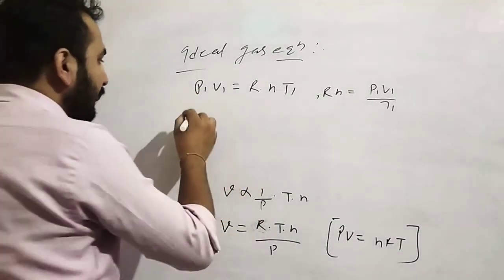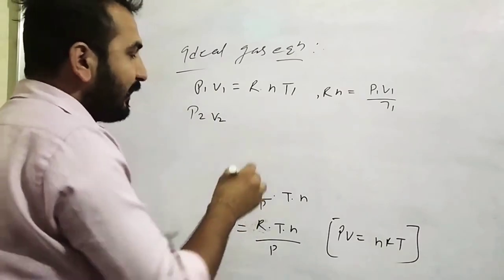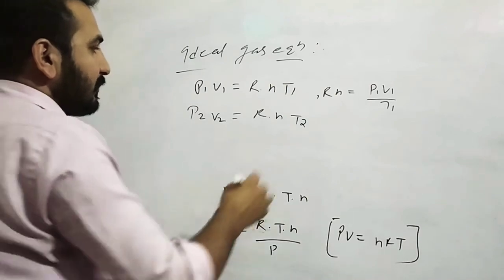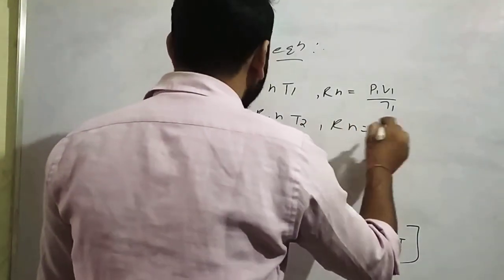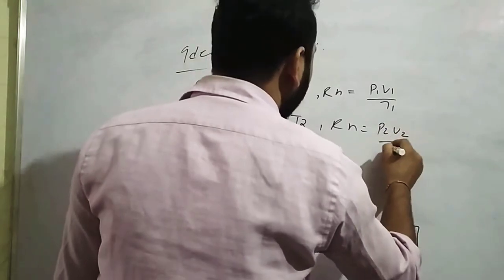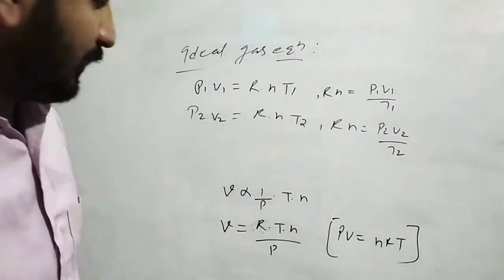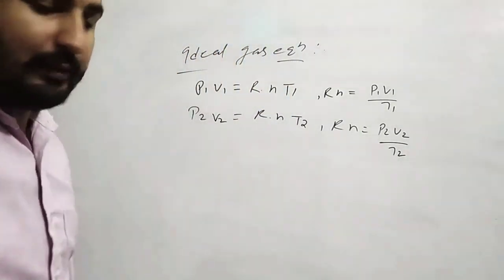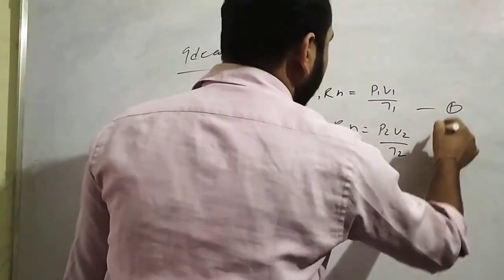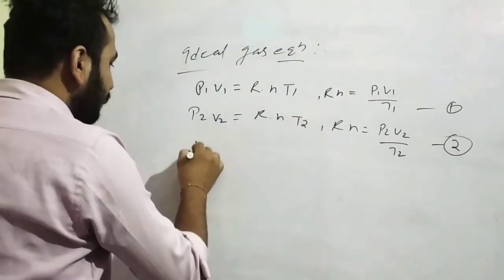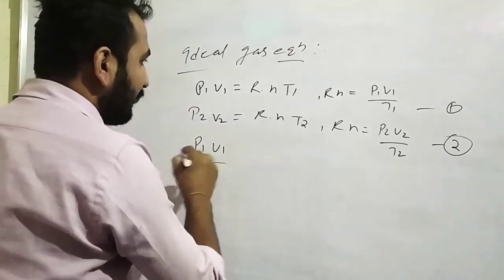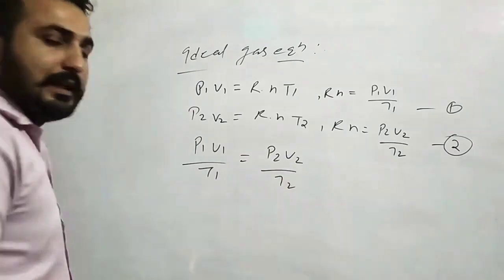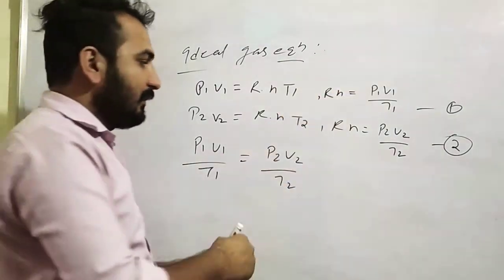Suppose you have a second gas having the pressure P2, volume V2, R and n both constant, having temperature T2. So again you have Rn is equal to P2 V2 over T2. When you compare both equations, first and second, you will get P1 V1 over T1 is equal to P2 V2 over T2, and the same thing happens with P3 V3 over T3 and so on.